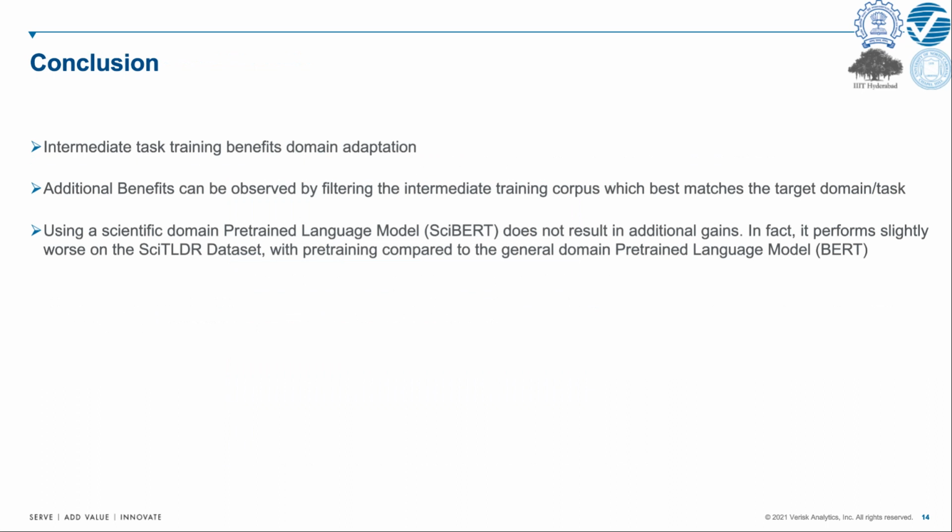So, we can draw quite a few conclusions from the experiments. First is intermediate task training benefits domain adaptation. Secondly, additional benefits can be observed by filtering the intermediate training corpus which best matches the target domain or task. Finally, using a scientific domain pre-trained language model does not result in additional gains. In fact, it performs slightly worse on the SciTLDR dataset with pre-training compared to the general domain pre-trained language model.